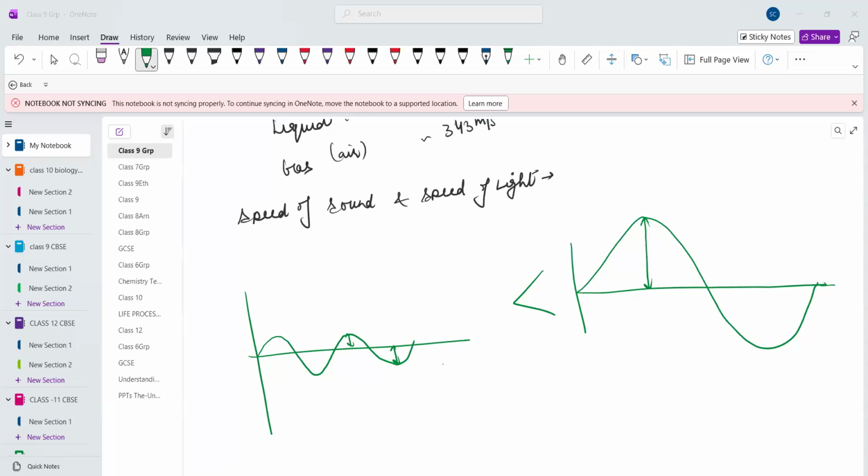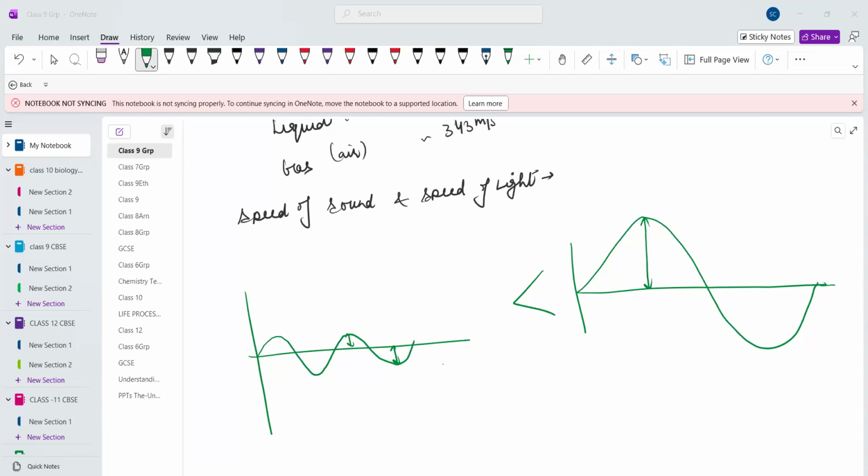So what is time period? Who will tell me what is time period? Rudra, could you tell me what is time period? Okay, Hansini, could you tell me what is time period?